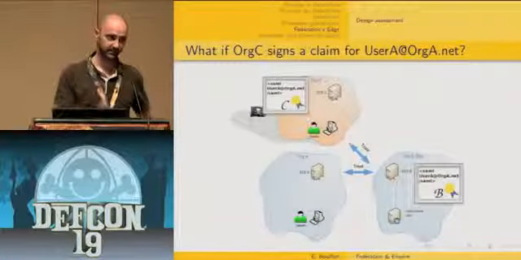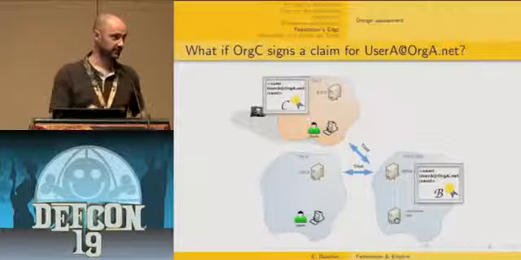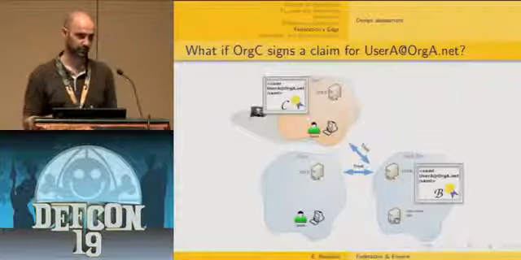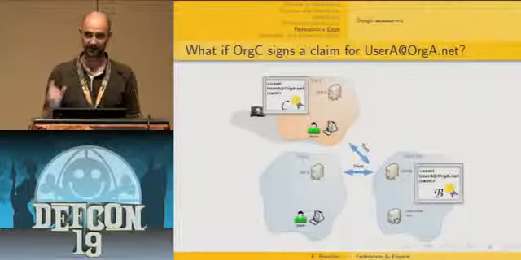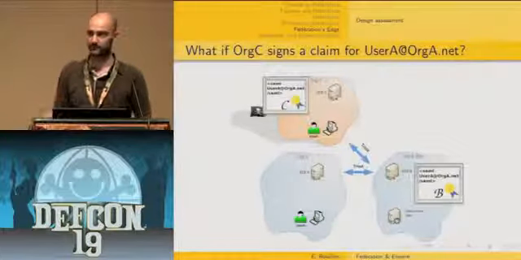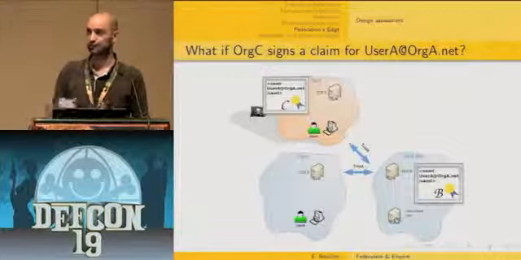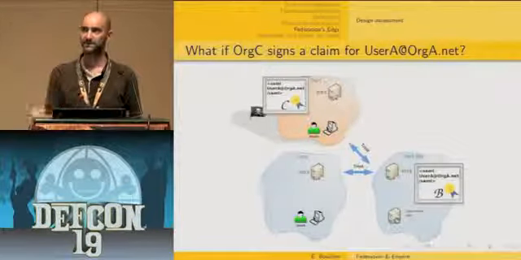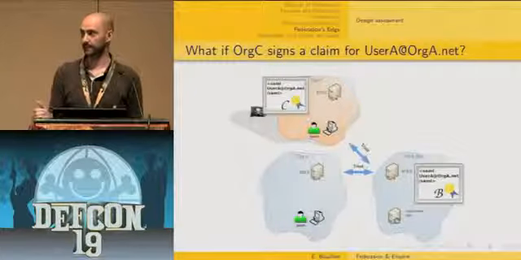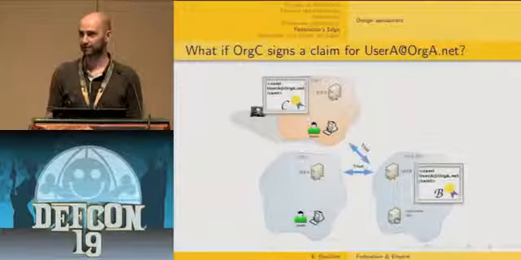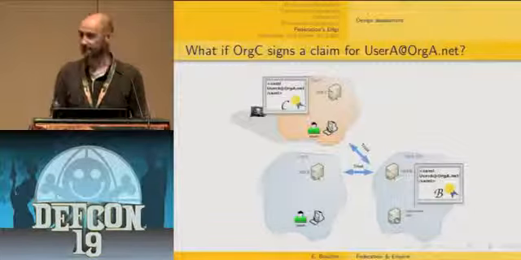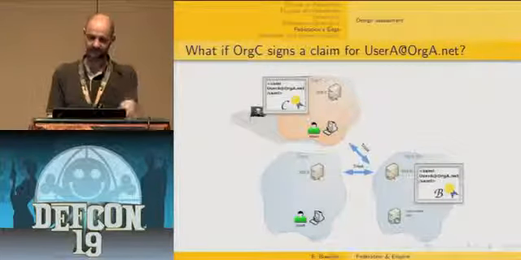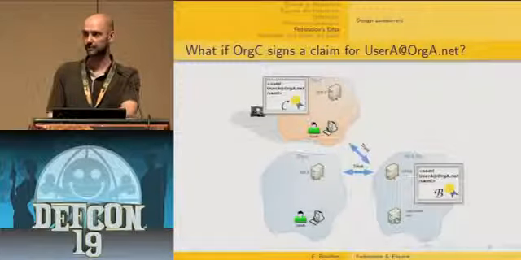The thing is, if you installed everything by default, this is going to work. That means that your application is going to grant access regarding the attribute which is in the claim, because from a signature point of view, everything is fine. So you need to implement all the business checks yourself that will prevent this kind of attack from working. That's not implemented by default. But at least in this simple scenario, you can do it. You still can do it.